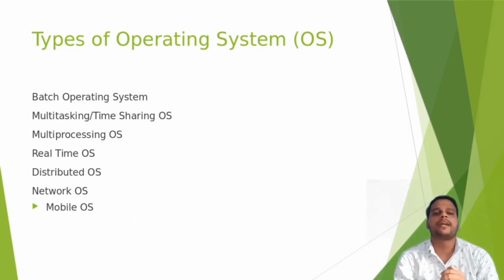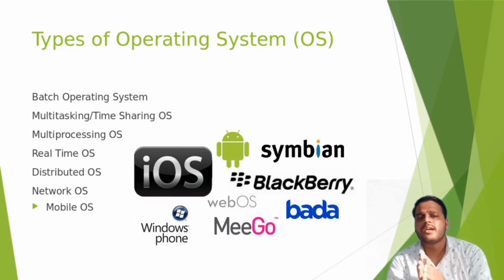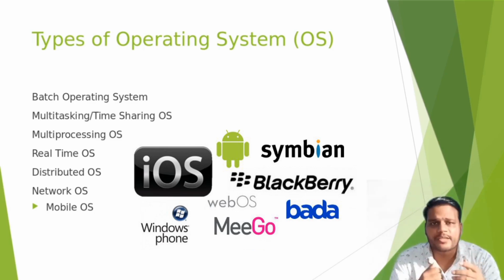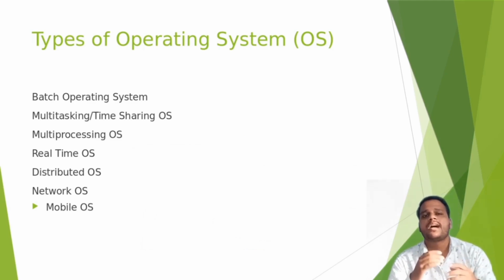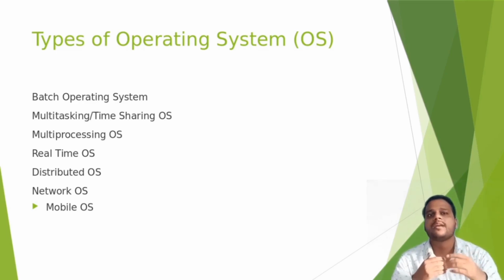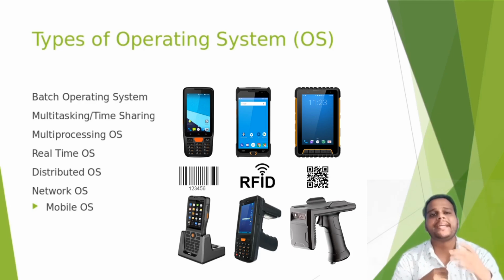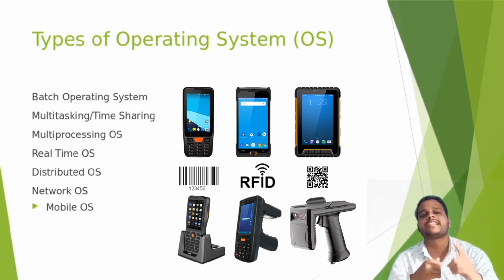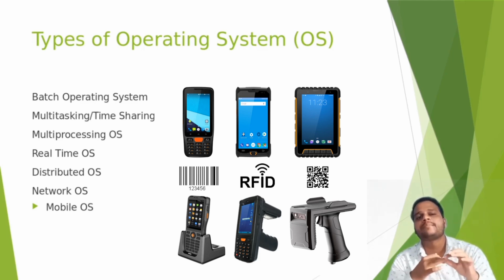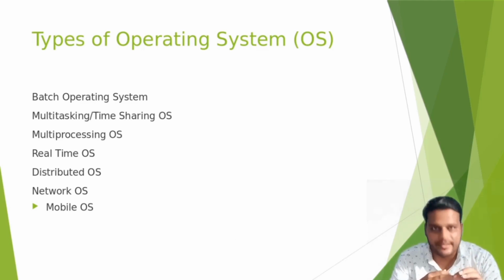And the next one is mobile OS. What are mobile OS? You have seen various types of PDA devices. PDA stands for personal digital assistant. Anything which is able to compute, is movable and fits into your palm is known as a PDA, for example your mobile devices, smart readers, or any other kind of device.